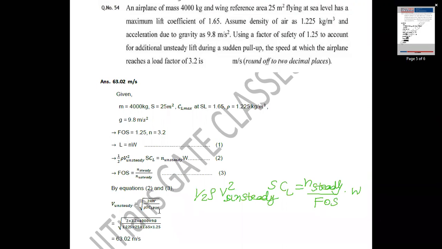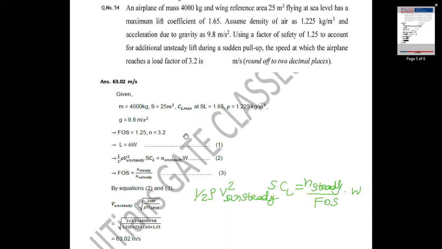Factor of safety is given as 1.25, CL is 1.65, rho is 1.225 kilogram per meter cube, wing area is 25, and load factor is 3.2. Weight is given here as mass, 4000 kg, but we have to substitute in Newton.